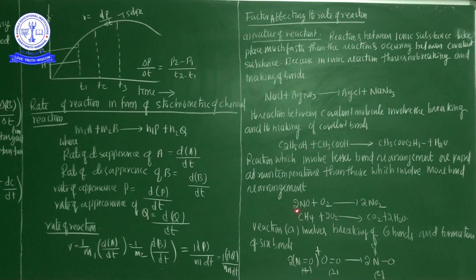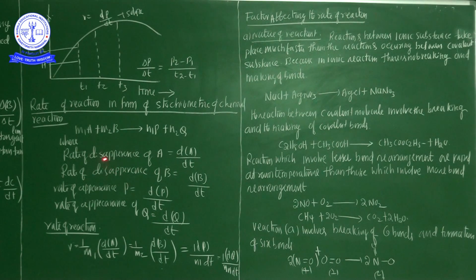After that, reactions which involve lesser bond rearrangement are rapid at room temperature than those which involve more bond rearrangement. So which reactions involve bond rearrangement?